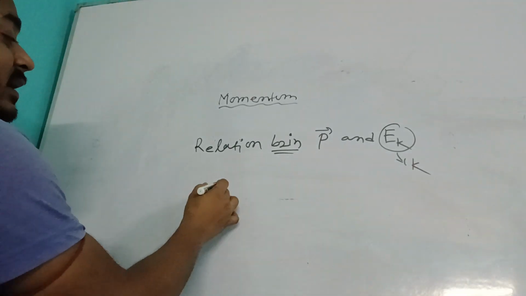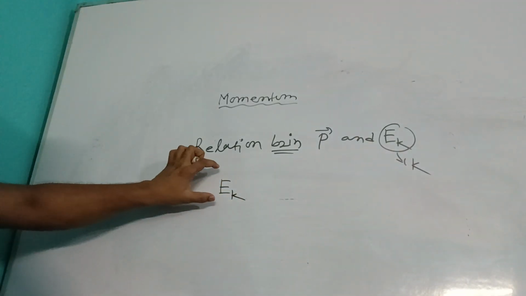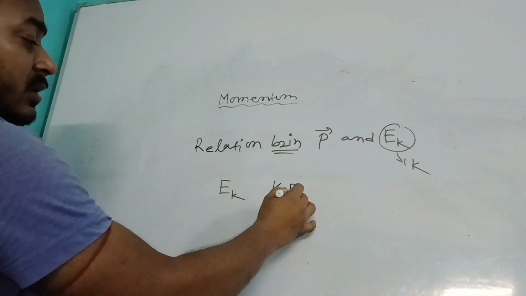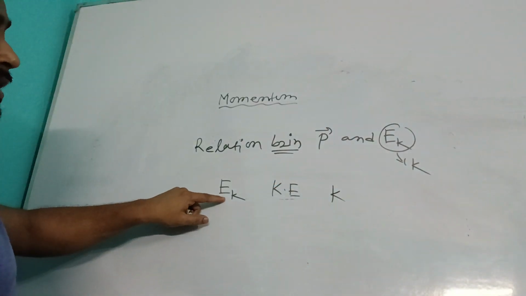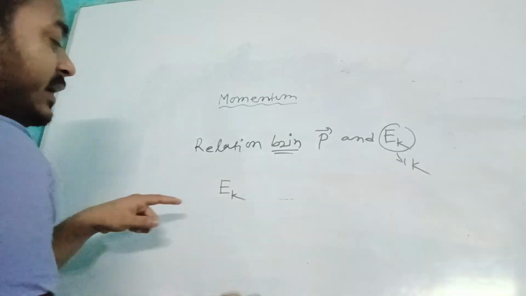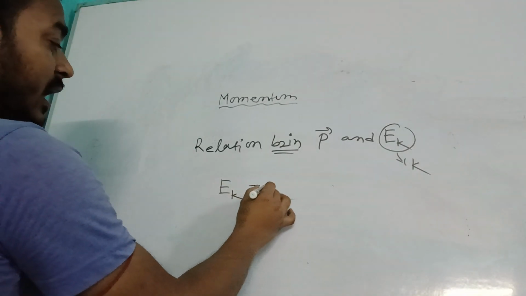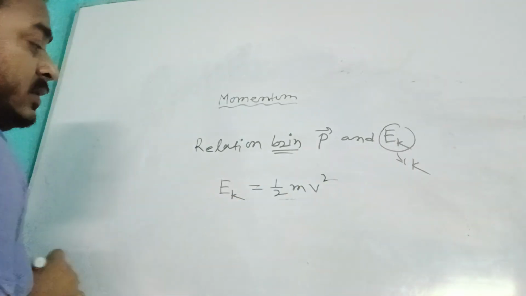So write kinetic energy E suffix K. The symbolic representation we can use is E suffix K, or kinetic energy K, or only K; all are the same. Now we are using E suffix K, or you can select K, no problem. So you write energy kinetic, so suffix K is here. Now K equals what? Half m v square.